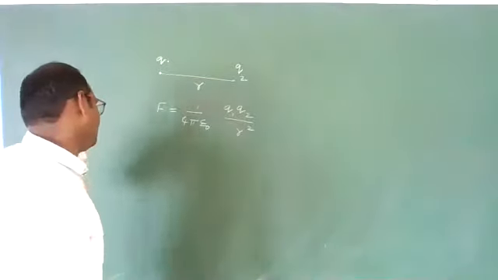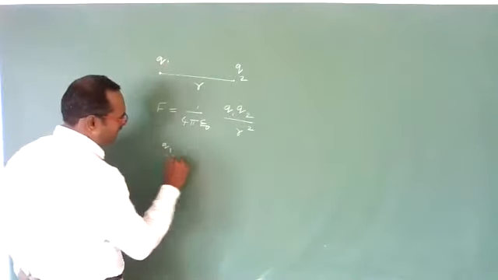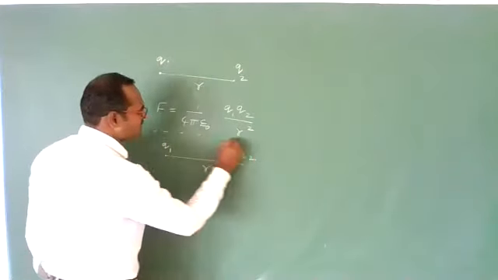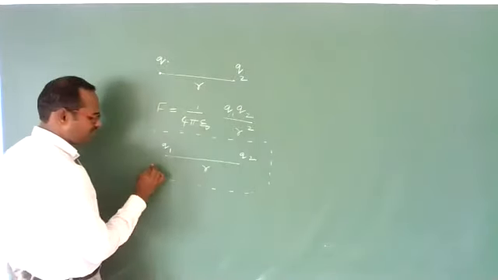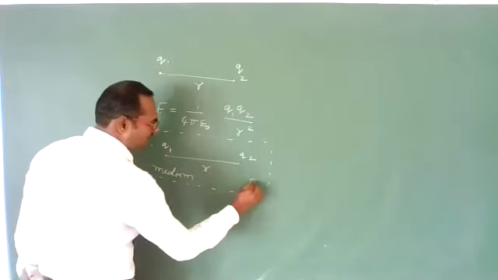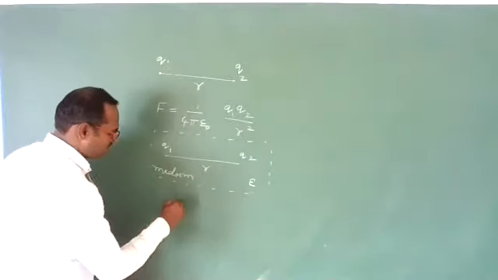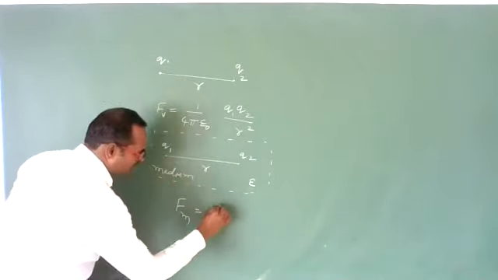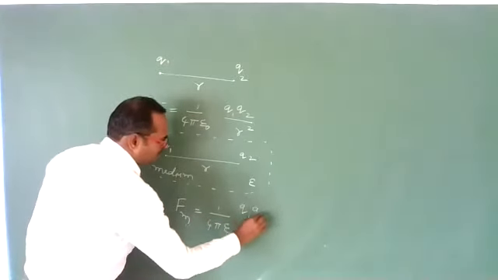Now, if these two charges Q1 and Q2, separated by the same distance, are placed in some other medium whose permittivity is epsilon, what will happen to the force between them? The force in the medium will become 1 by 4 pi epsilon Q1 Q2 by r square.